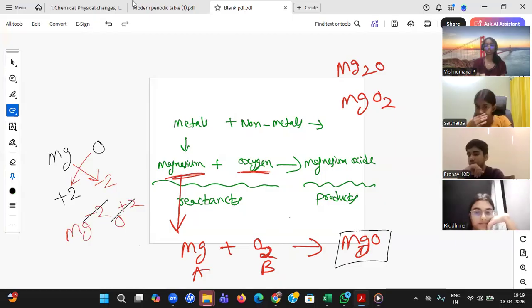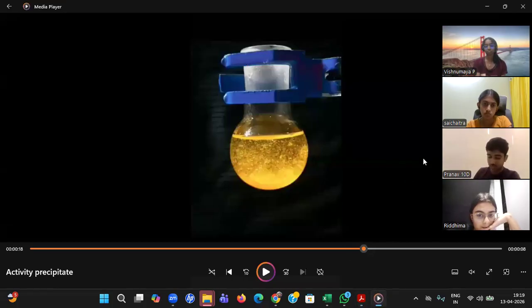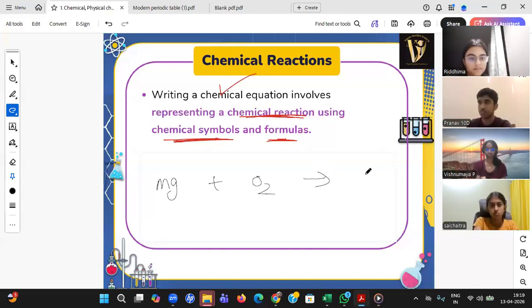Okay. So in that way, the whole activity, whatever you have shown here, can be written as the chemical equation Mg plus O2 will give MgO.